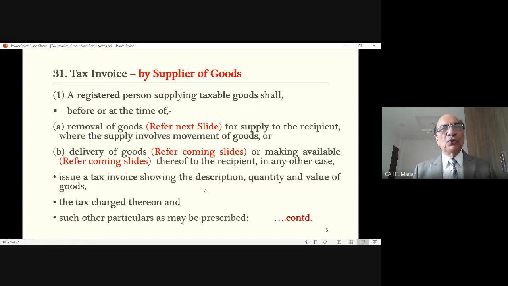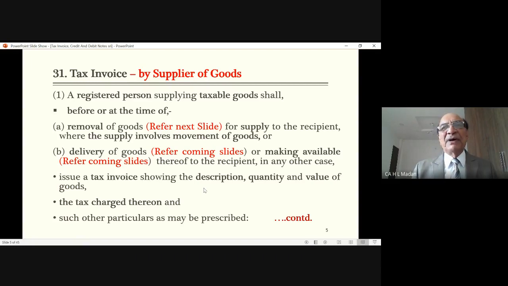Normally, whenever you go to buy a shirt, you must be receiving invoice. What is written on that invoice? Sometimes your name may be written, or normally it is not written because the supplier is not interested to know who is buying it.